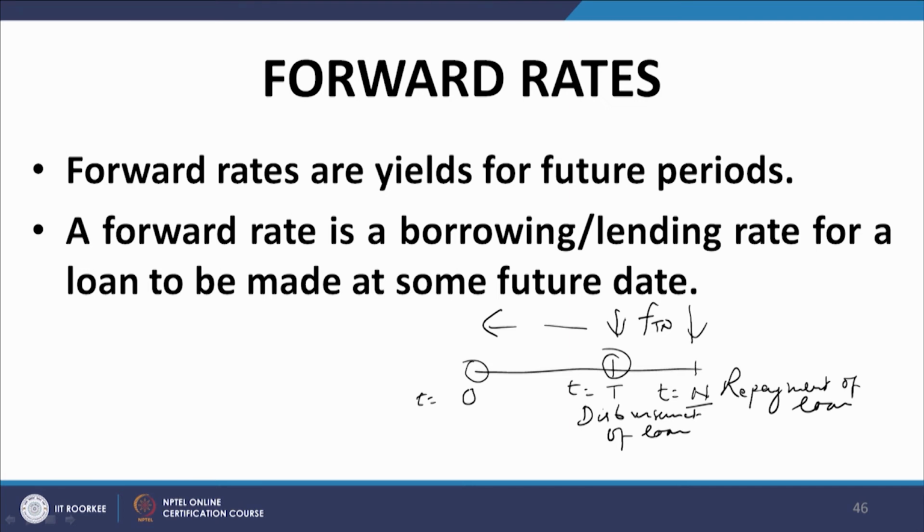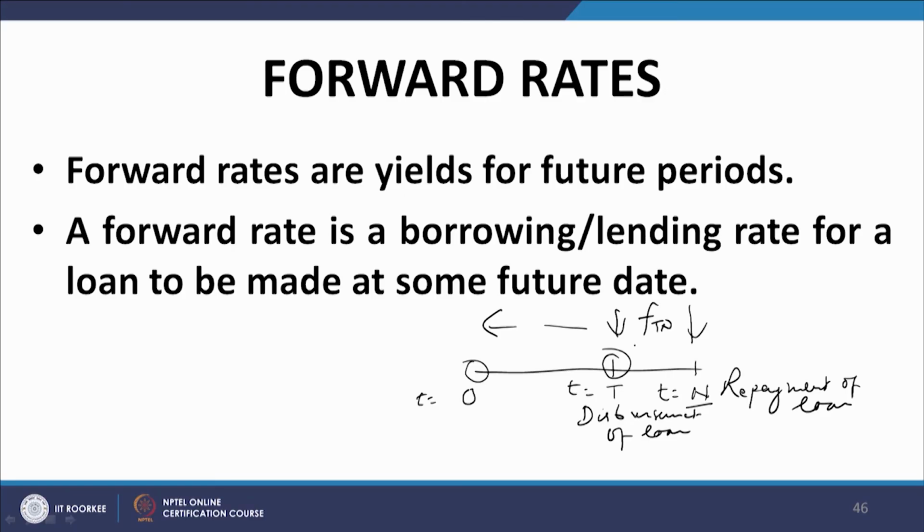This transaction of a loan at a future date for a predetermined period at a predetermined rate is called a forward loan, and the related interest rate that is also agreed at t equal to 0. This is fundamental. The interest rate is also agreed at t equal to 0, and that is called the forward rate. So, this transaction is called the forward loan, and the rate of interest that is agreed upon at t equal to 0 to operate on this forward loan is called a forward rate.